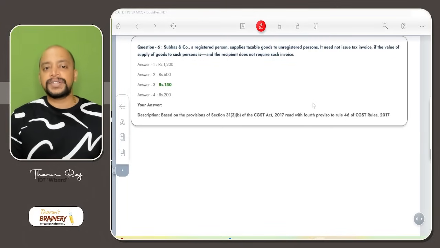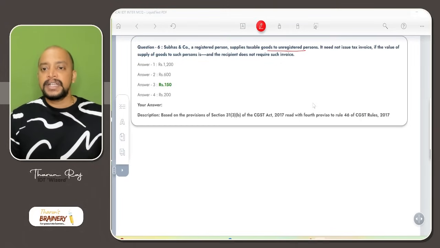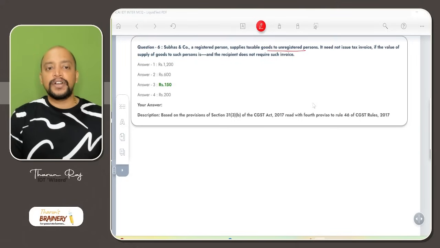Then Subhash and Co, a registered person, supplies taxable goods to unregistered person. So taxable goods are supplied to unregistered persons. It need not issue tax invoice if the value of supply is less than 200.